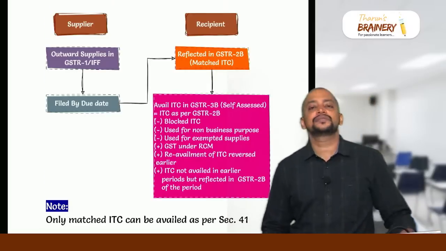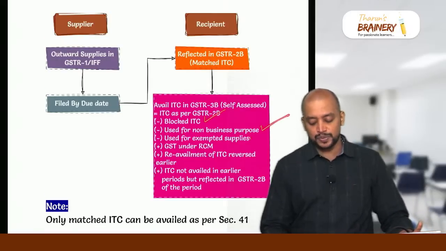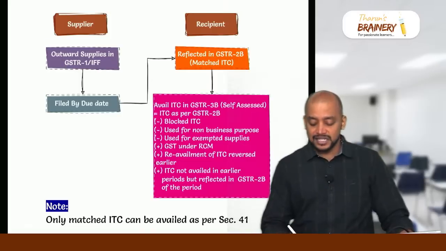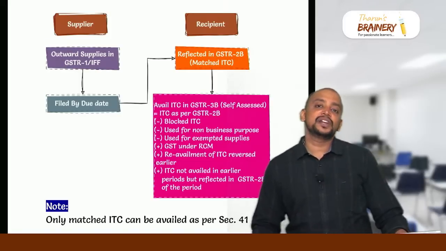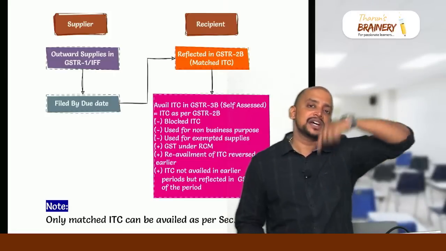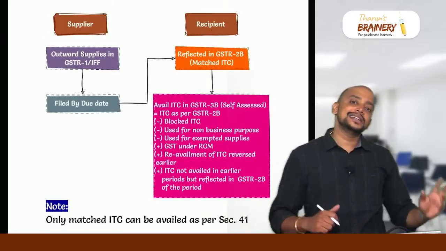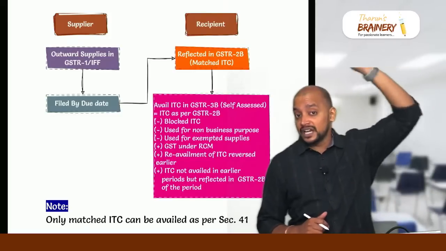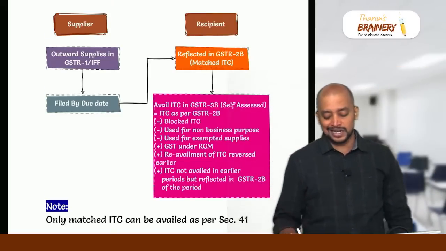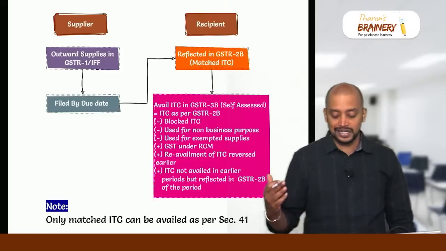What are the 3 things that we need to reduce? Blocked ITC, ITC used for non-business purpose, and ITC on exempted supplies. Then 3 things we need to add: whatever GST we paid under RCM, and re-availment of ITC reversed earlier. Already we availed ITC and we reversed it, and again we are re-availing it, so we don't have to check with 2B. And then ITC pertaining to a particular month, not availed in that month but we are availing now, then also you don't have to check with 2B, you can take this ITC. So these are the adjustments we need to make, and that is called ITC availed in GSTR 3B.